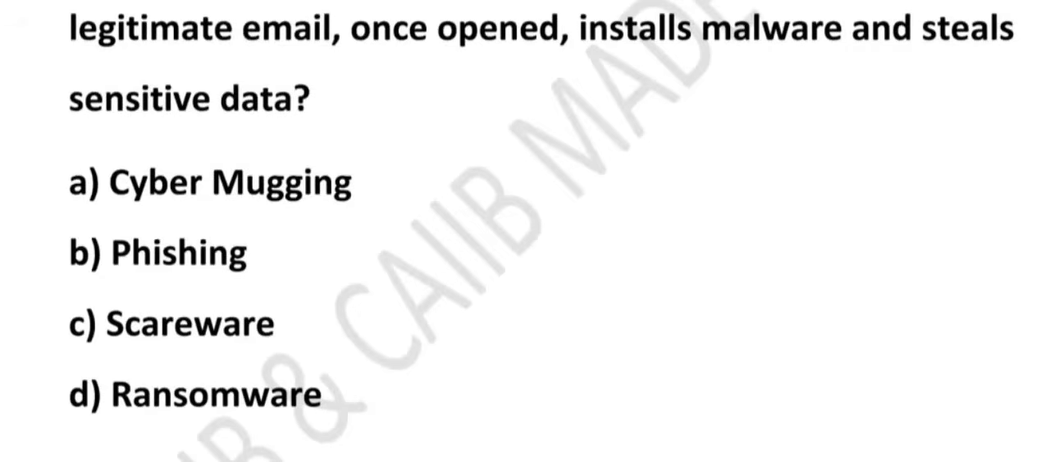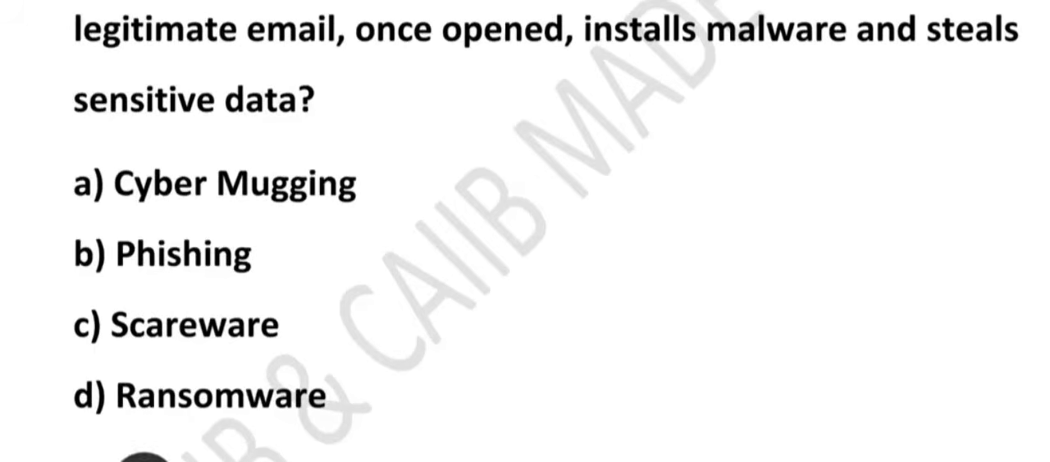Phishing is when attackers send you an email or message that looks genuine, like it is from your bank or maybe an online shopping site. But once you click on the link or open the attachment, it secretly installs malware or steals your login details. For example, imagine that you get an email saying that your bank account is locked. Click here to unlock.